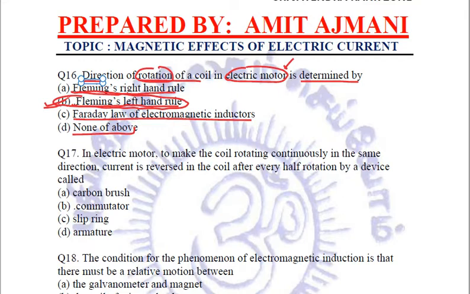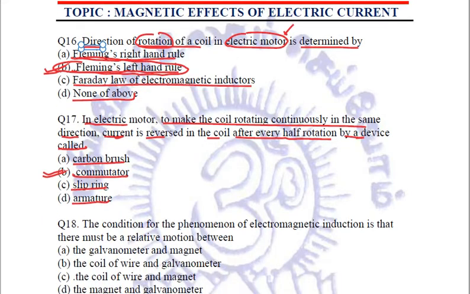Coming to the next question. In an electric motor, to make the coil rotate continuously in the same direction, current is reversed in the coil after every half rotation by a device called. What is the device? Is it the carbon brush? Second option is commutator. Third is the slip ring or the armature. It is actually the commutator, which is the split ring. This basically changes the direction of current after every half rotation. So the answer is B, commutator.